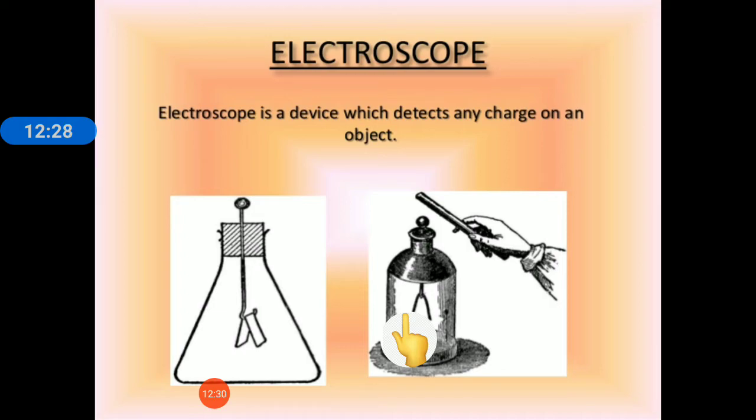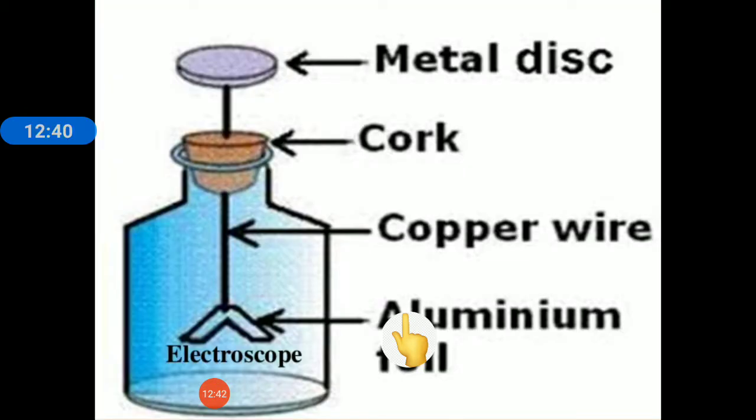Now we will study about the electroscope. An electroscope is an instrument which detects any charge on an object. Okay, so an electroscope consists of a metal disc fitted with a cork, and it is connected to a rod which is of copper wire, and below that it is attached with metallic leaves which are very thin.